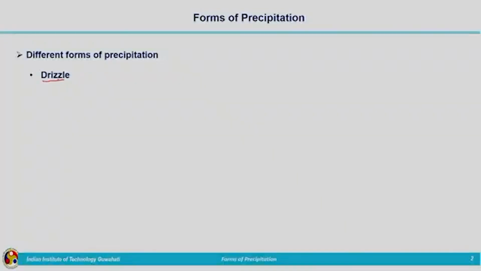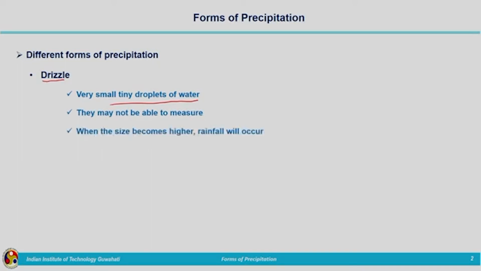Drizzle, when it is a very small amount, we will be telling it's drizzling. So in the similar way, drizzle is very small tiny droplets of water. It's very small droplets which fall on the ground, which are in the atmosphere. That is very small tiny droplets of water which is very difficult to measure. So the size becomes higher when so many drizzle particles combine together and form rainfall. So when the size becomes higher, rainfall will be occurring. Otherwise, we can experience that in the air.